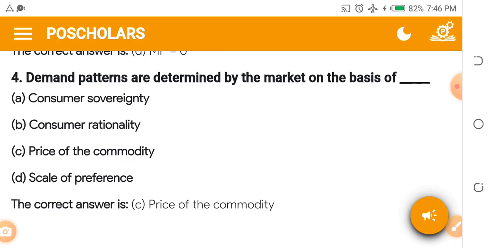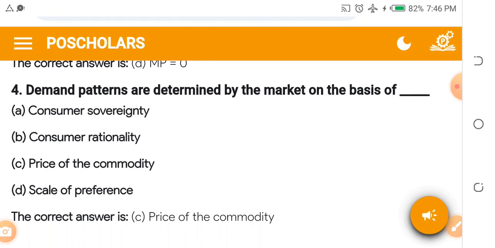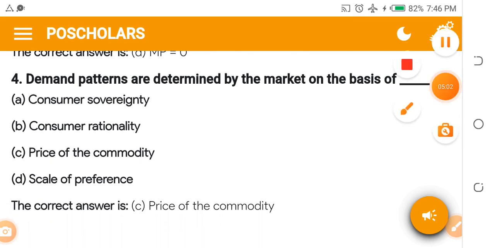Demand patterns are determined by the market on the basis of dash. A. Consumer sovereignty. B.